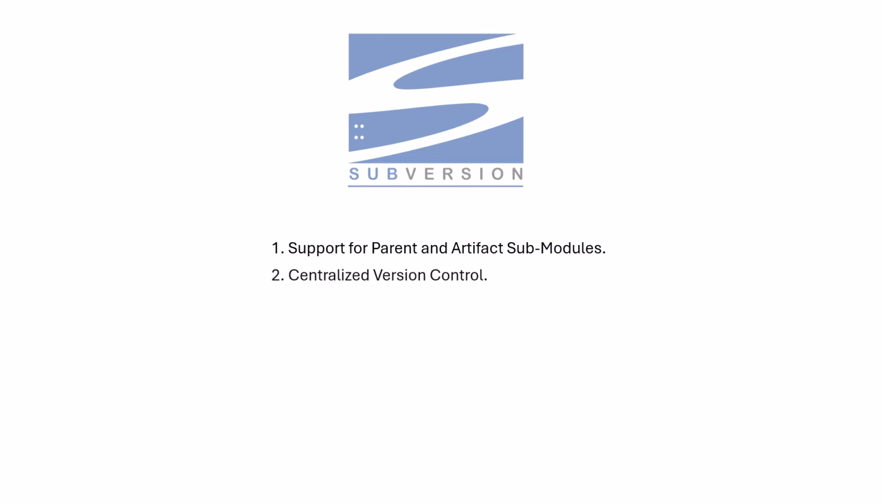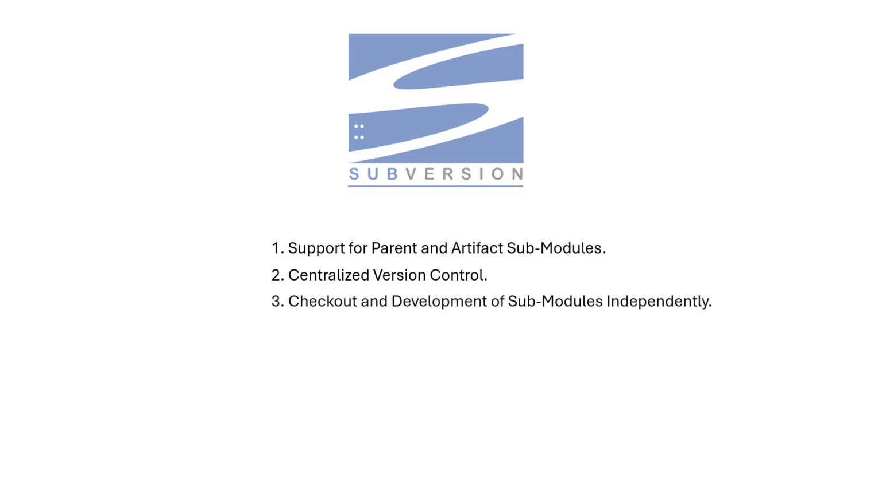2. Centralized version control. Unlike Git, which is distributed, SVN's centralized nature makes it easier to manage the shared state across parent-child modules. This ensures consistent alignment between the parent and its artifacts, critical for maintaining cross-module dependencies in seed projects.